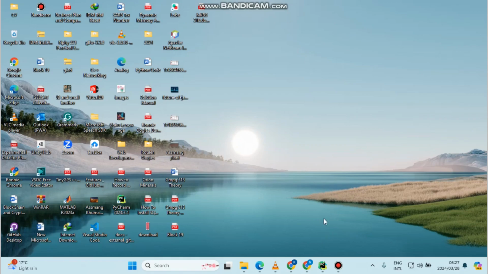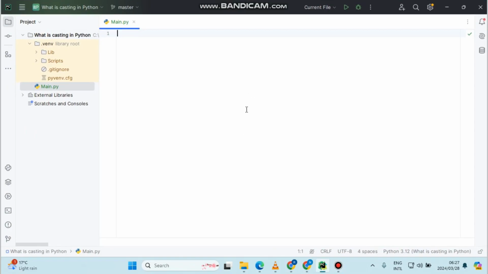Now, let's jump to the IDE, PyCharm. Here we have an empty project with main.py. We'll write our program by declaring a few variables and look at how we can cast those variables, or convert them from one type to another. Now, let's start with the definition.